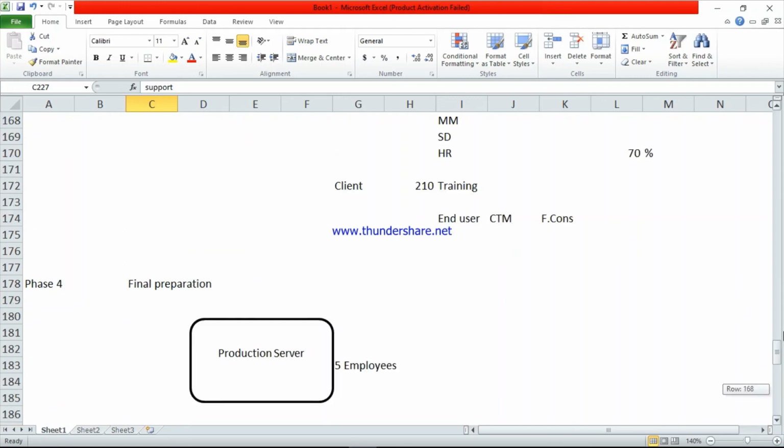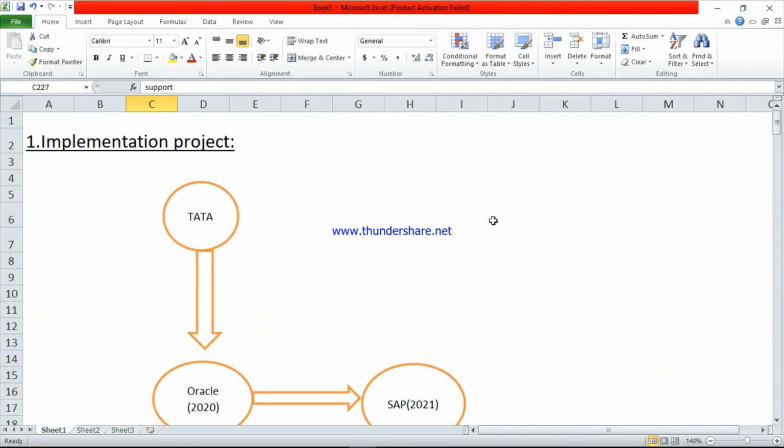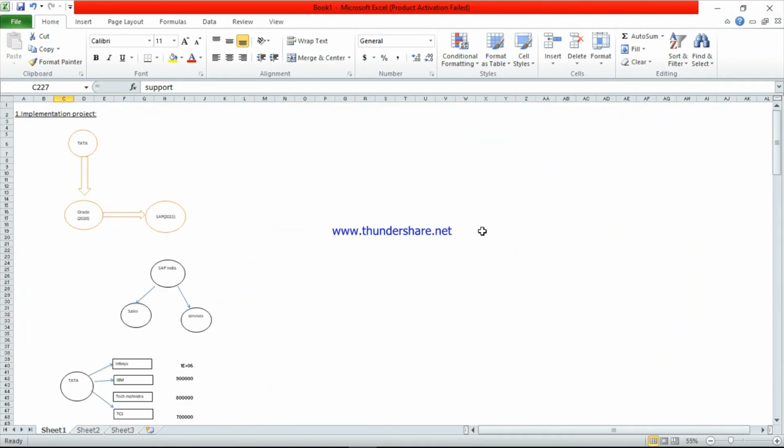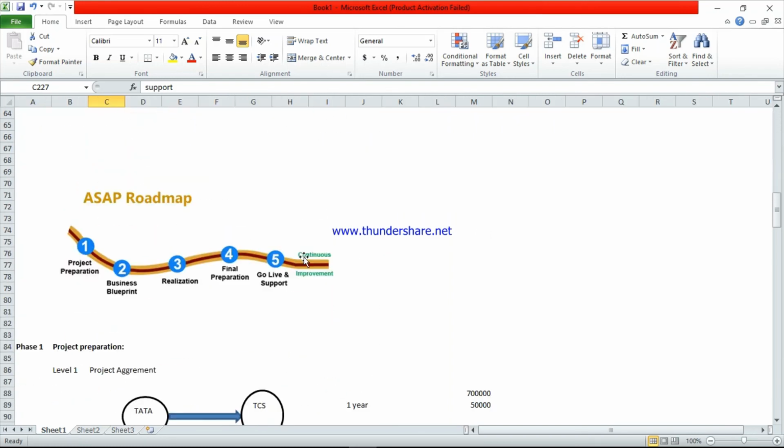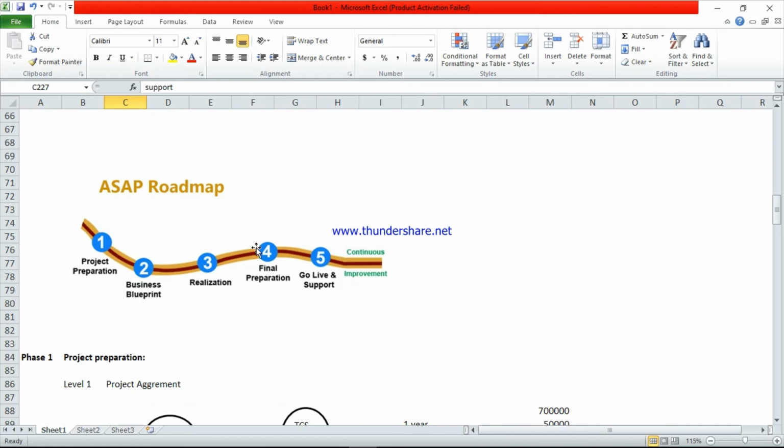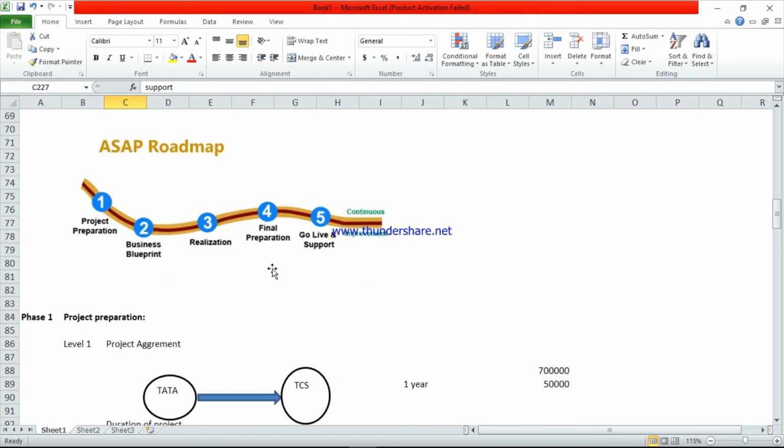So this is the SAP implementation project. Sorry, the SAP methodology. This is very important. This is a roadmap. The first phase is project preparation, then business blueprint, realization, and these steps. So that's it. Thank you.